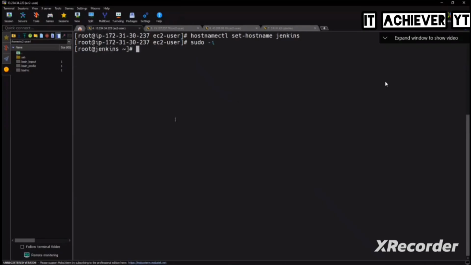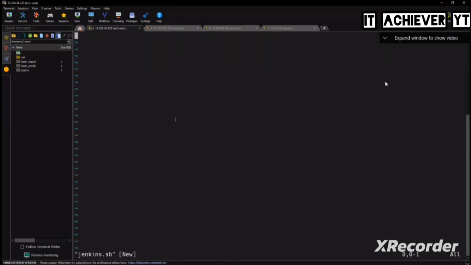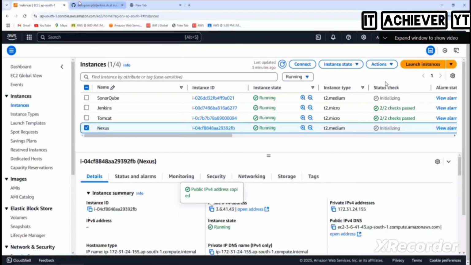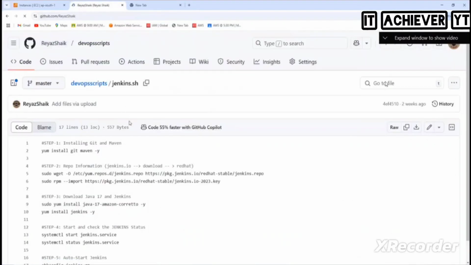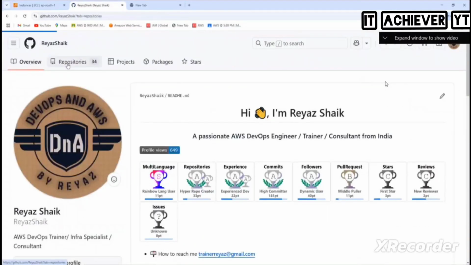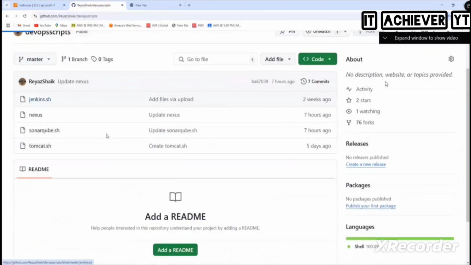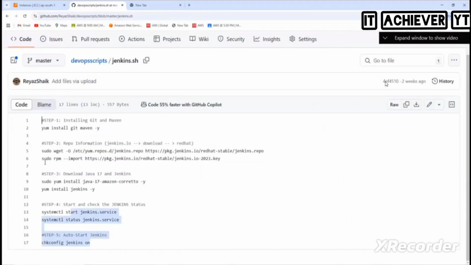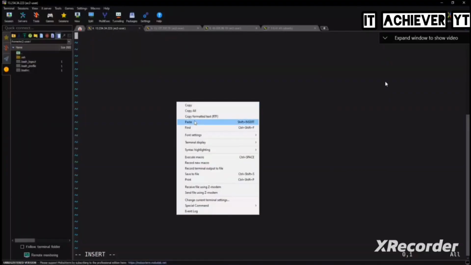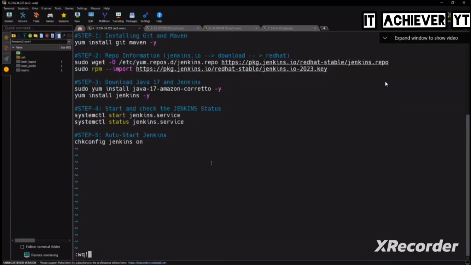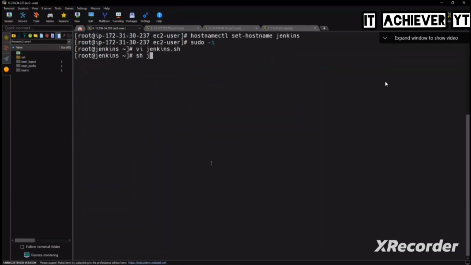Let's go. First, what do we need to set up? Jenkins. Should we go and set up? So what do we need to create? Jenkins.sh. So where should I go now? Let's go to my GitHub, and then go here. DevOps scripts, and then which one here? Jenkins. Copy this, paste it here, and then save. sh Jenkins.sh.